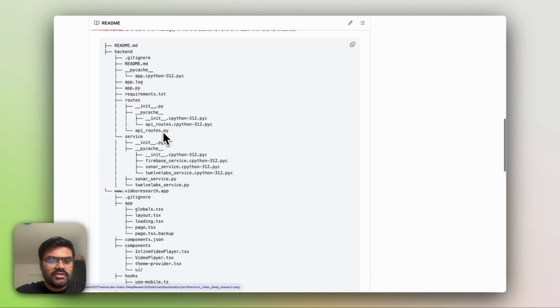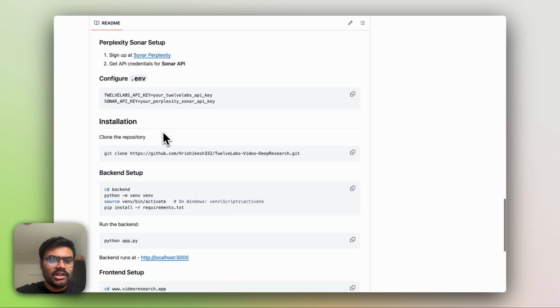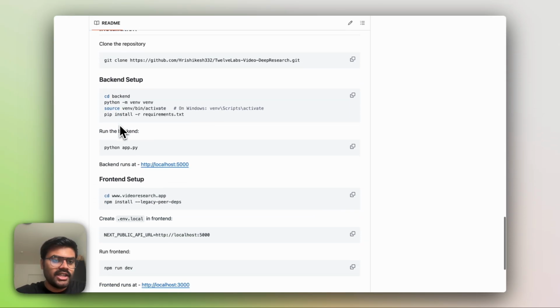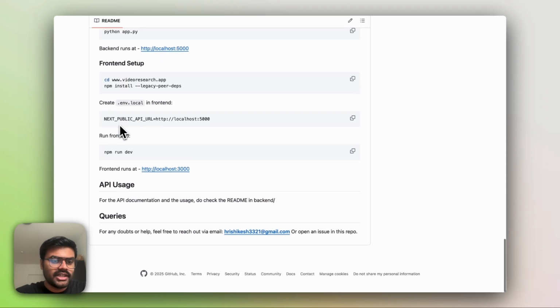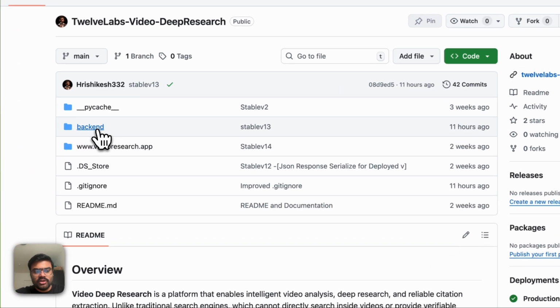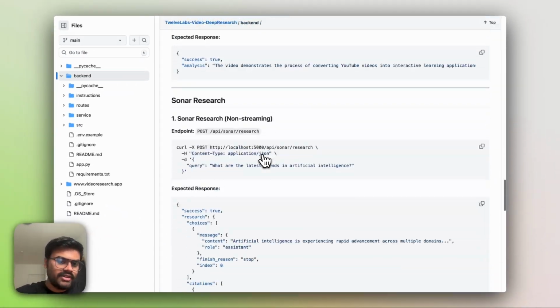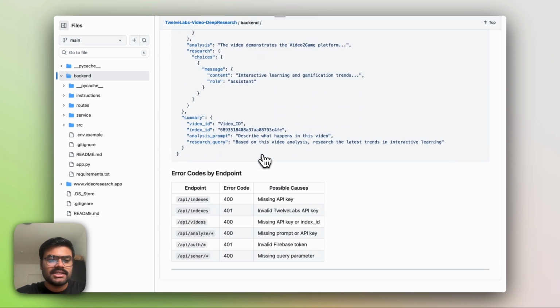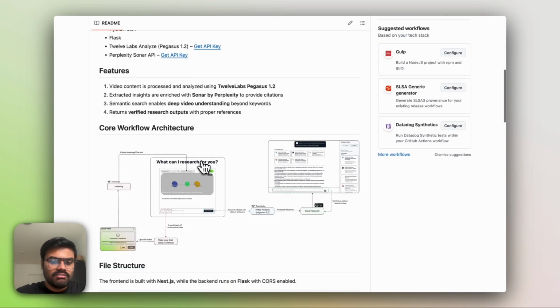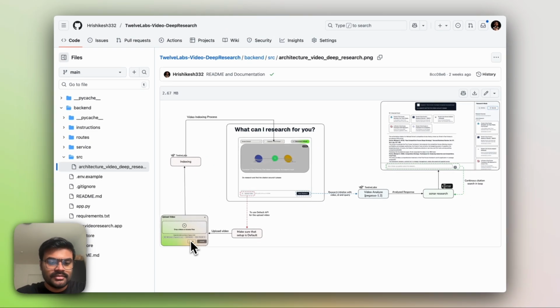And here is the core workflow architecture. Here is the whole architecture where the Flask API has been used, and also the Next.js, and also how you need to configure your .env and your backend setup, front-end setup, and all the information. If you need more information around the APIs which has been set in the backend, every detail you can find here.